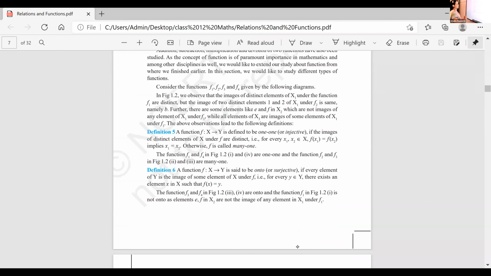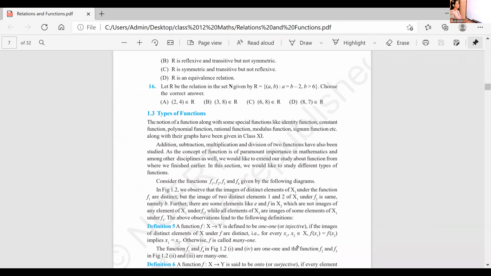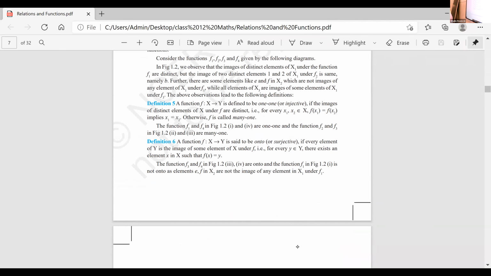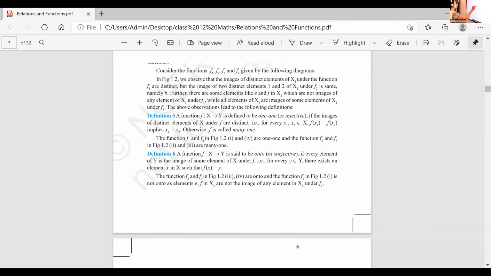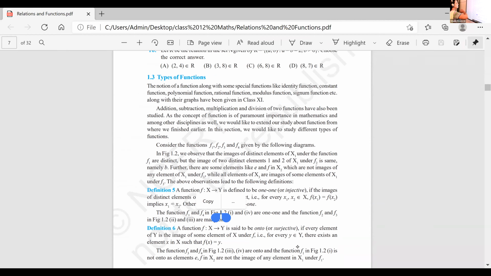Okay, now listen here. Function. Okay, the page number. What is the page number? Underline the definition here. Definition, a function f from x to y is said to be onto. So before that, ma'am, can you give the page number? 7. So types of functions. In definition 5, underline it.